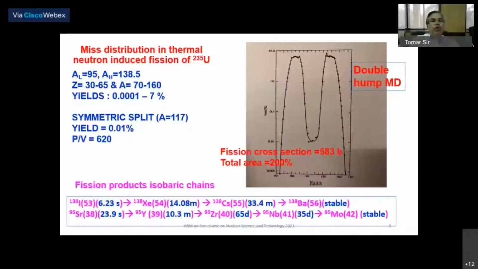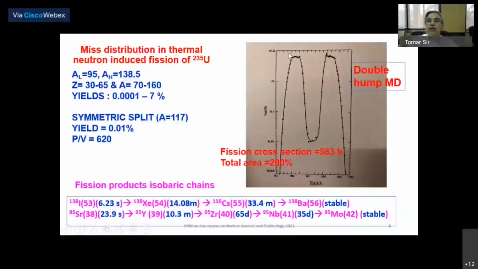The mass distribution in thermal neutron-induced fission of 235: I have shown a graph here, a plot of yield of the fission fragments or fission products versus the mass number. The mass number goes from 70 to 170, so essentially 80 to 160, and the yield from 0.001% to 10%, so about 7.5% or so.